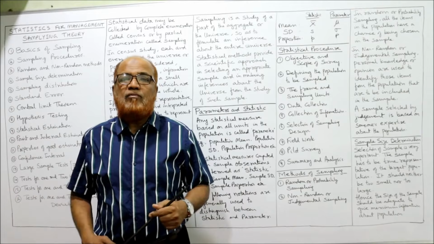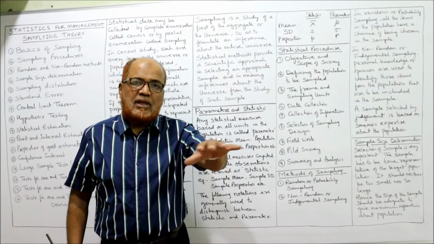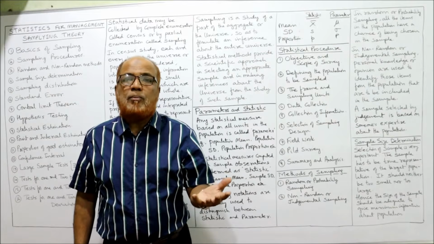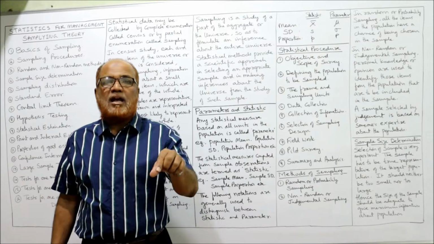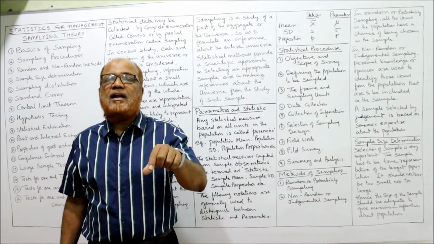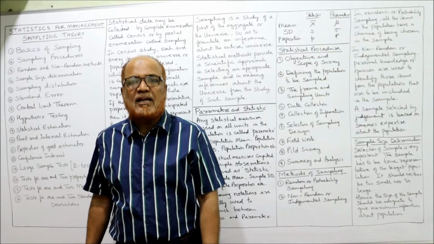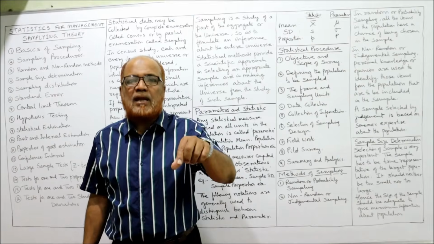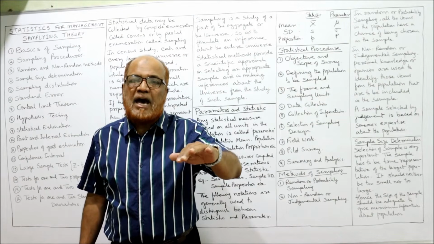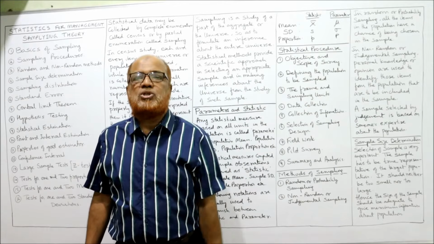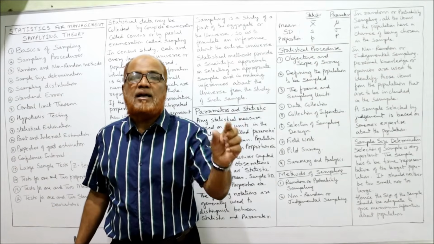It may happen that whatever he has tasted is good, but the other grapes may not be good. That means his decision may go wrong. This error in deciding on the basis of a sample is called standard error. Standard error means the characteristics of the sample will not be the same as the characteristics of the population. That means our decision is going to be wrong. That is called standard error risk.